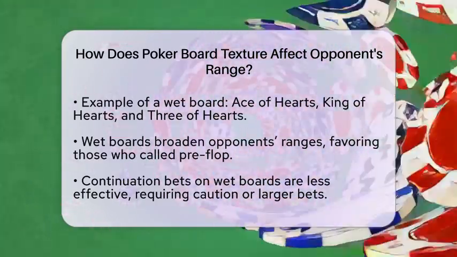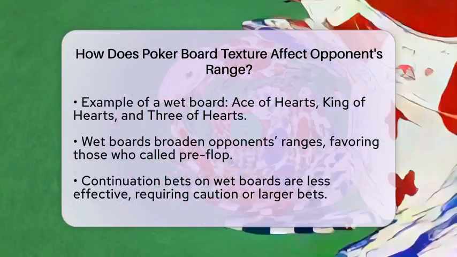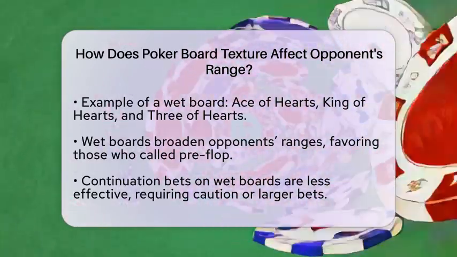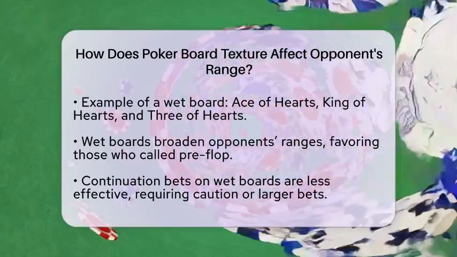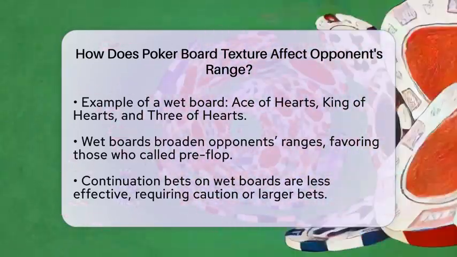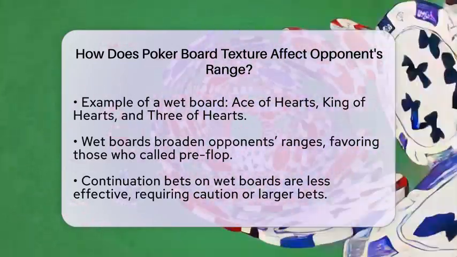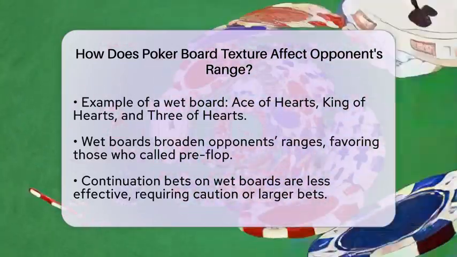Paired boards, where 2 cards are of the same rank, can change the dynamics of the game. They increase the likelihood of full houses or trips. On these boards, opponents' ranges may include sets or full houses, so caution is necessary, especially if you hold a top pair or weaker hand.